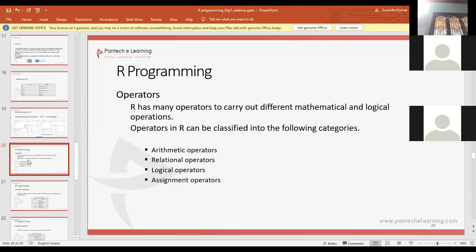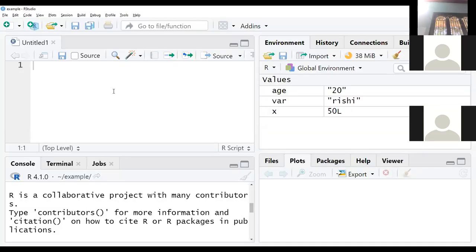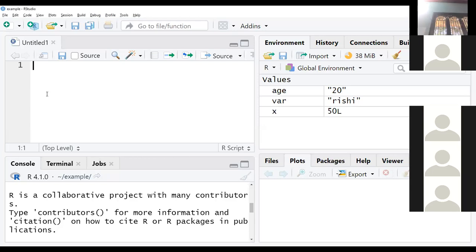So operators. Before entering into operators, let us move on to RStudio. Everyone can see the screen, right? Yes, ma'am, it's visible. Yes, fine.